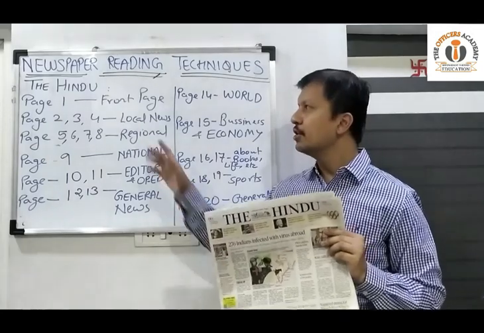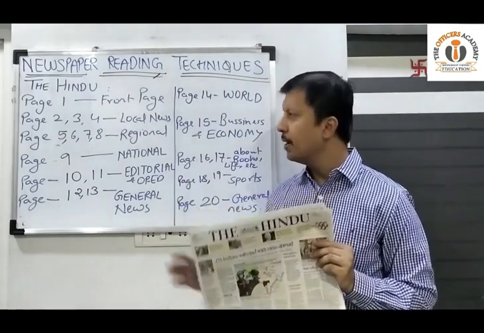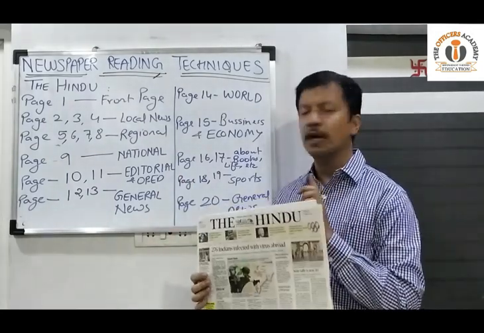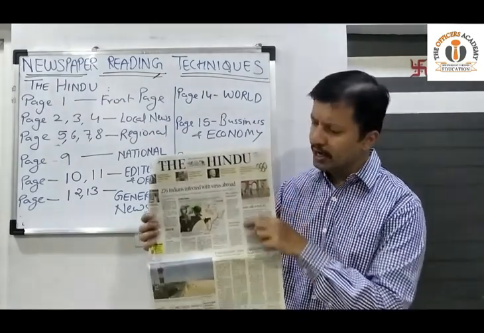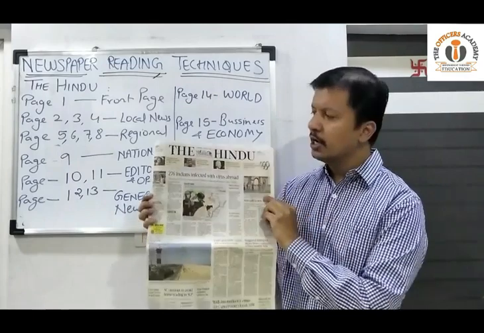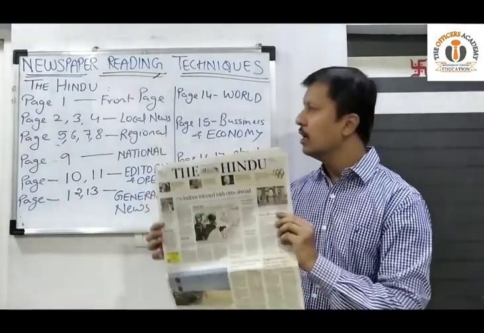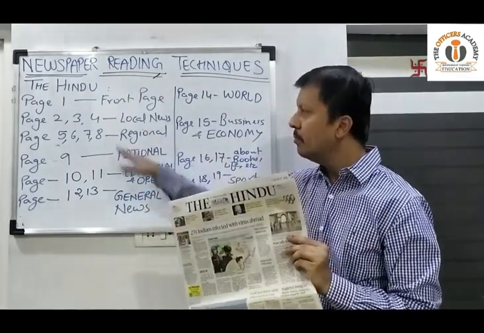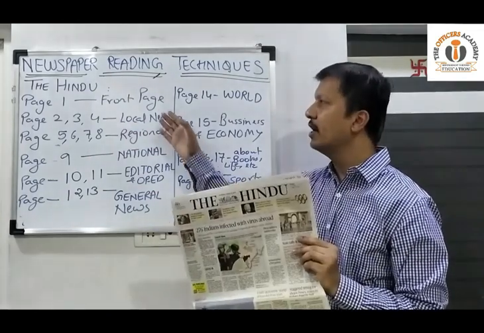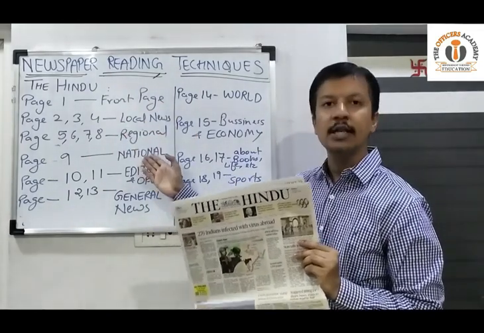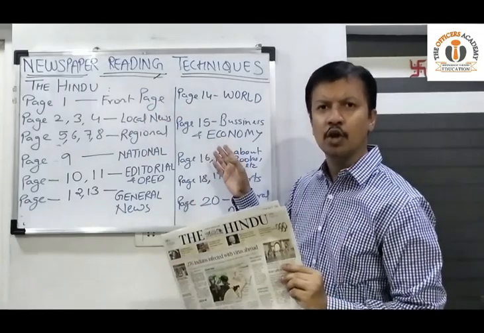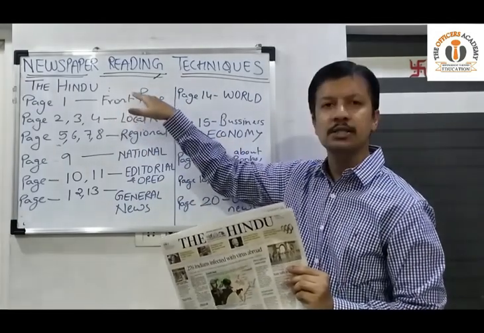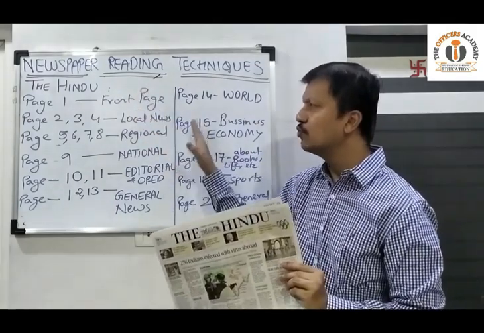So this is our general distribution of the Hindu newspaper page wise. So we will try to see which important pages we are supposed to read, which pages you are supposed to skip. Now just focus on the headlines, do not go into the minor points. Now this is the front page. Okay, now on the front page, news from different sections appear. Now we will find one news which might be a local news, another news which might be a national news, one international news related to the economy. So first page, front page is a scattered page where you can get news from any of them.